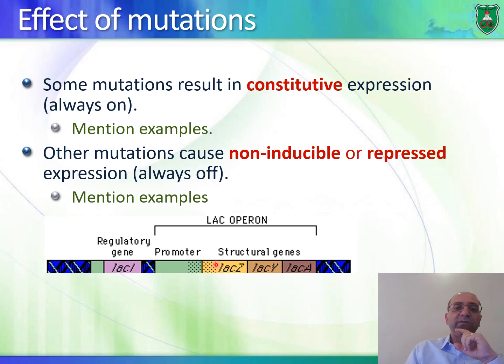I'll give you another example. Let's say that you have a mutation in the operator itself. Okay, so the lac repressor is functional, it's fine, it looks good, but it cannot bind to the operator. Meaning that the RNA polymerase can still initiate transcription all the time from the lac operon.